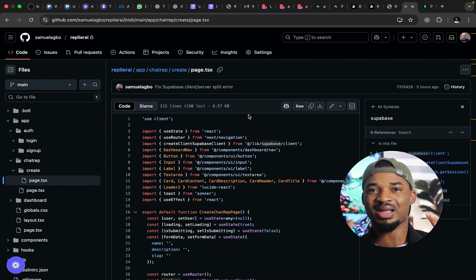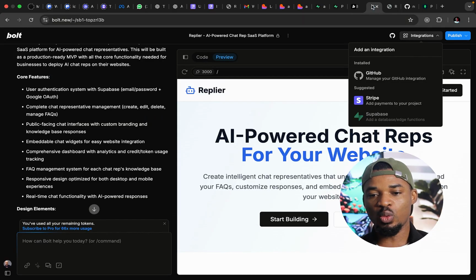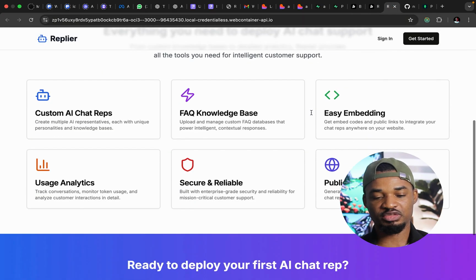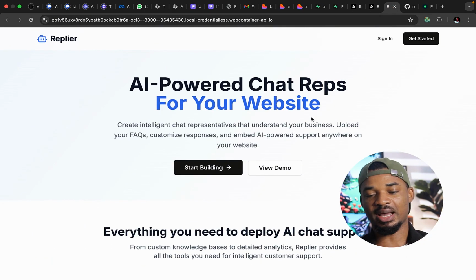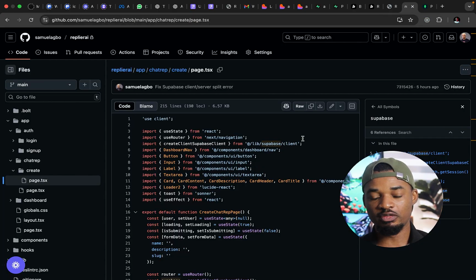So I want to see if a developer can use this tool to fast track their building process, because at the end of the day, we want to be able to build this particular project from start to finish using AI. So in my next video, I'll be going straight into the code myself, integrating MongoDB instead of Supabase, so that I don't have to pay Supabase the $50 every month, the $25 every month, right?